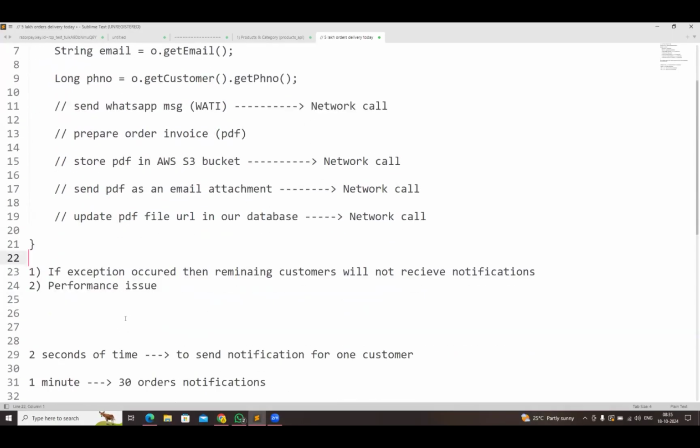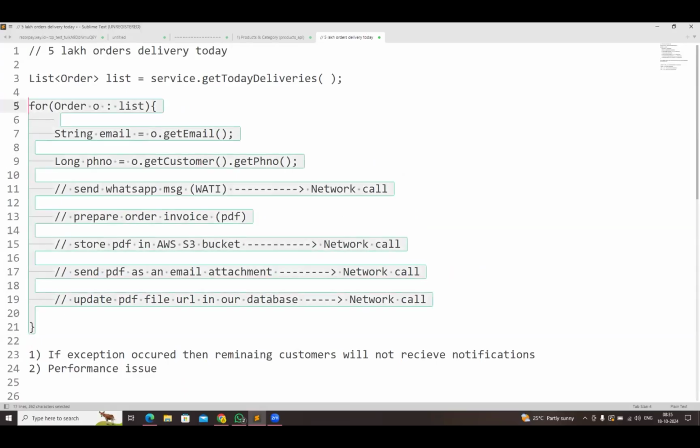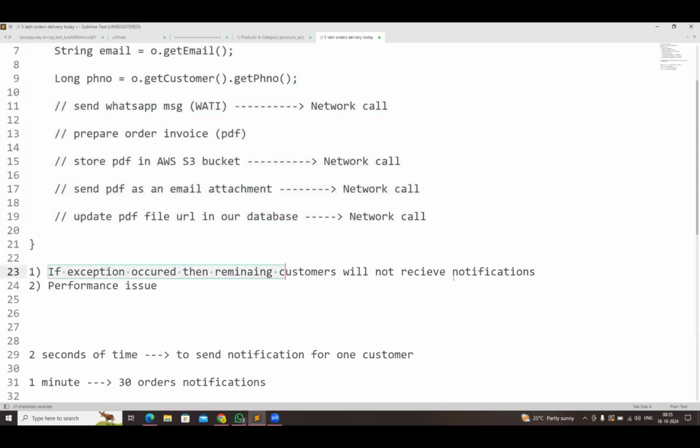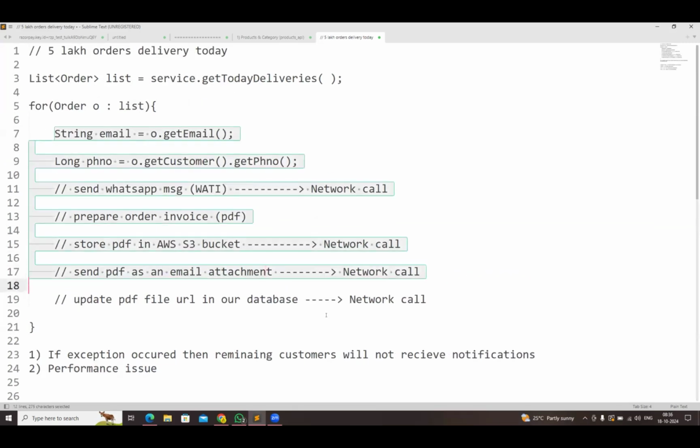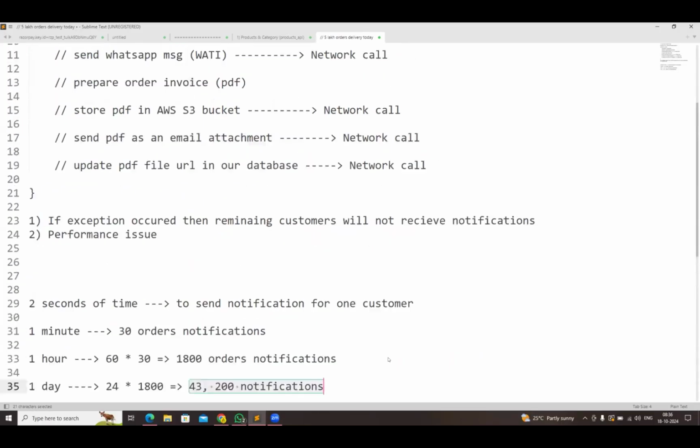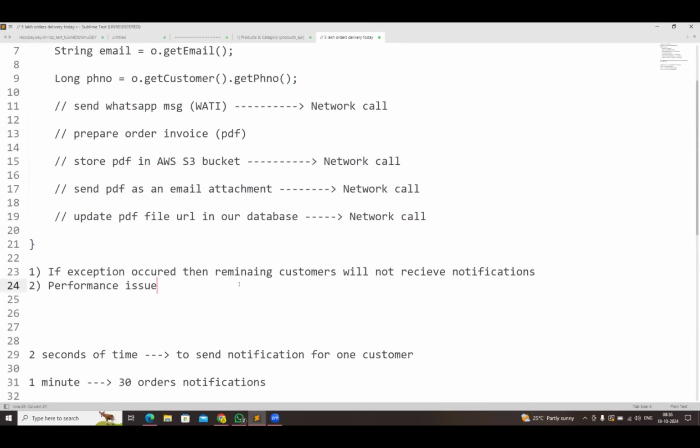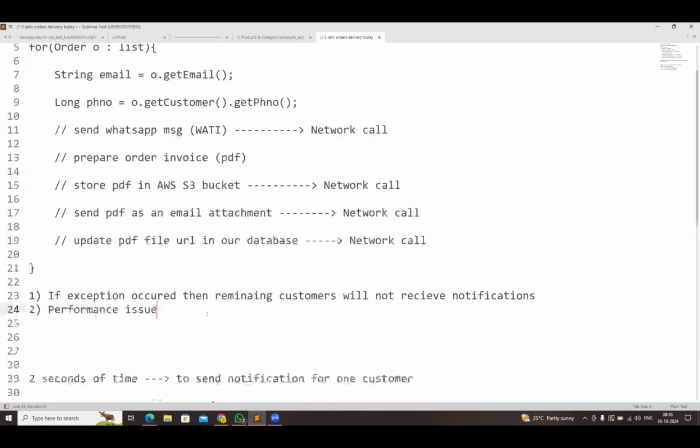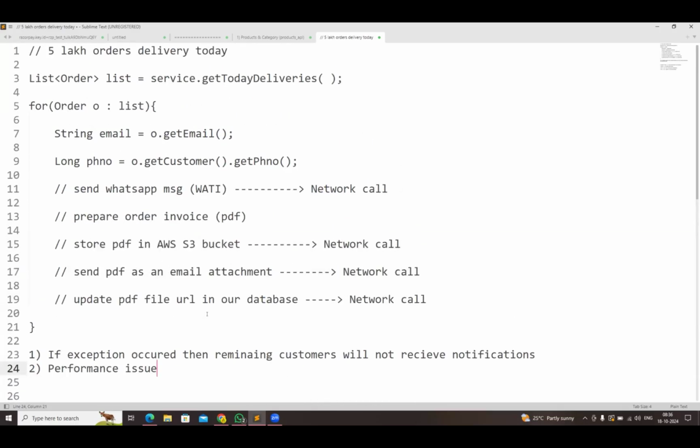But in real-time production, this logic is not going to work out. Why? Because if any exception occurs, the remaining customers will not receive the notifications. And with this logic, we can send only 43,000 notifications in one day. But in real time, we may get 1 lakh orders per day. So within 1 hour, we should be able to send the notifications for all the 1 lakh orders. How to make our application more scalable, more robust, and how to improve the performance of our API so that within 1 hour we can process 1 lakh orders also?